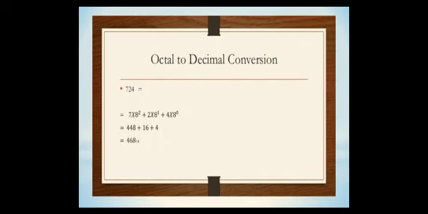Here is an example from the previous slides. First, octal to decimal conversion. I am taking the example of 724. Starting from the right side onwards, we have to calculate it.